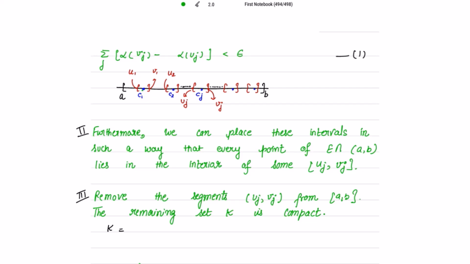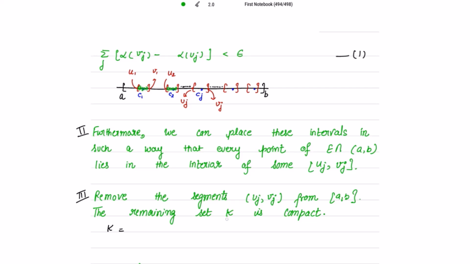Okay. Third, now I am going to remove the open intervals (uj, vj). Not the closed ones, but I have to remove the open intervals from this closed interval [a, b]. So uj, vj remain in the interval. I'm just removing this open interval, that is this part, right? So u1, v1, u2, these all remain in this closed interval [a, b], right? Here it's clear? Okay. Now what will the remaining set be? The remaining set, let's name it, after removing all these open intervals (uj, vj).